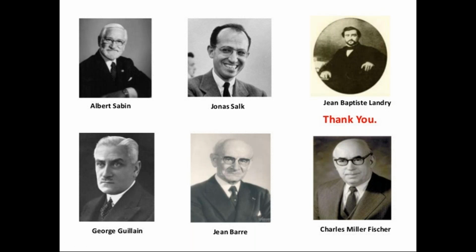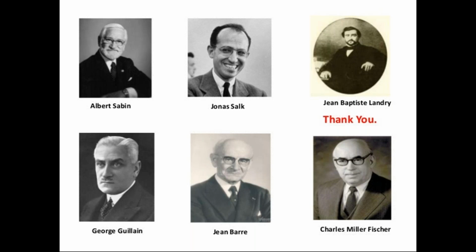What is Landry's paralysis? Symmetrical ascending paralysis. In which condition will you find it? Asymmetrical ascending paralysis is poliomyelitis. Guillain-Barré syndrome's other name is Landry's ascending paralysis. So Landry, George Guillain and Jean Barré, all three scientists were involved in the identification, clinical features and labeling of GB syndrome, along with the Charles Miller Fisher variant of GB syndrome. So these are the scientists involved in acute flaccid paralysis. That's why I kept these scientists' photographs.